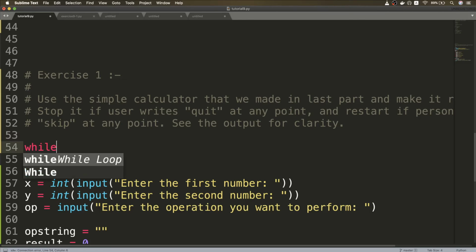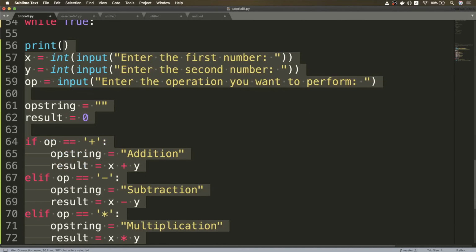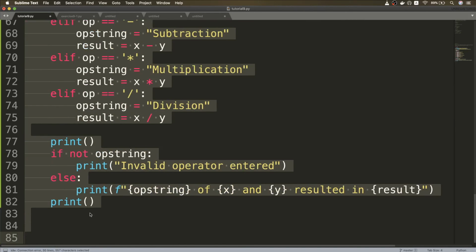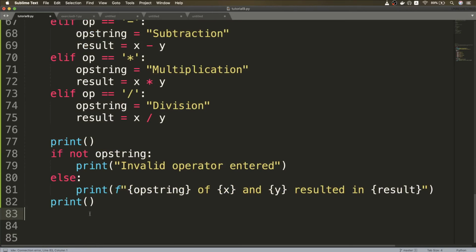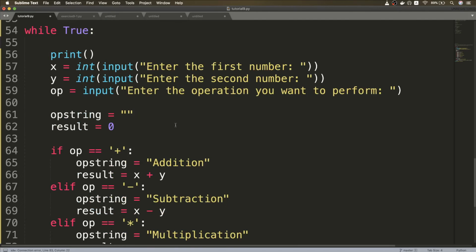So since we want to run this loop indefinitely, I will use while True, and then all the statements will be indented to the right because these are part of the loop. When we terminate the calculator, we want to print "calculator terminated". So I am printing that thing outside the loop. And now having done that, let's jump to the logic.